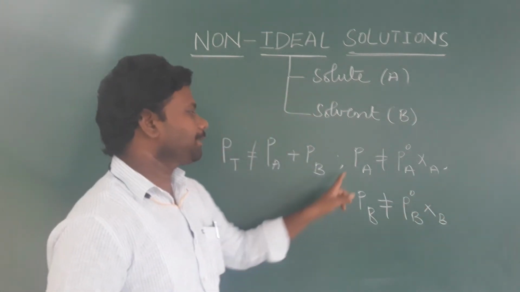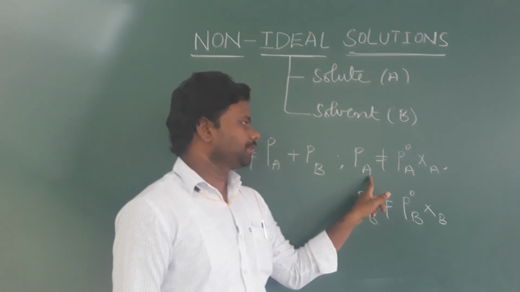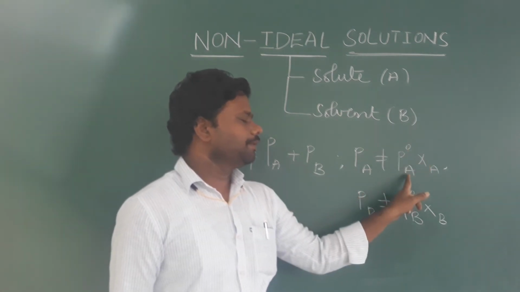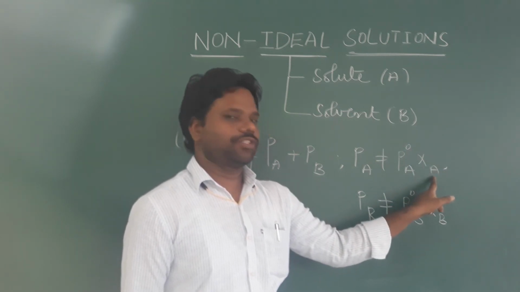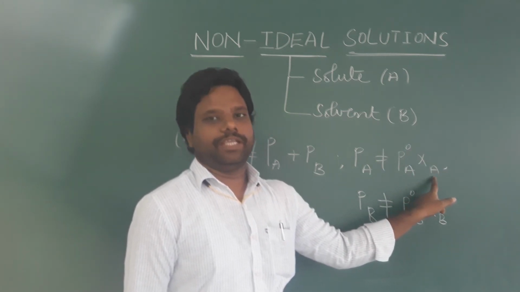Here PA is the partial pressure of component A, P naught A is the vapor pressure of pure component A, and XA is the mole fraction of component A.